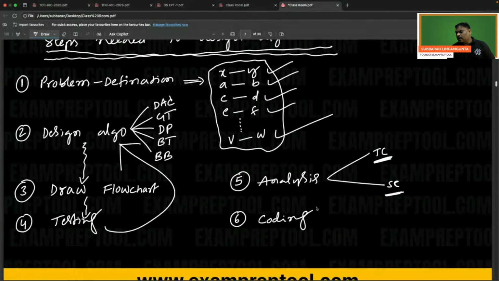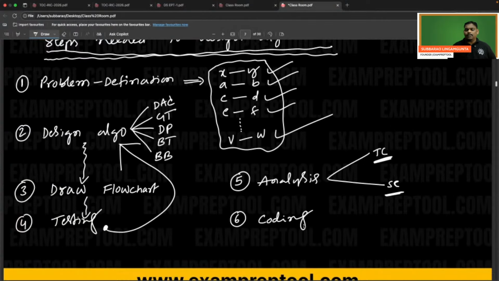So remember, after coding is over, there also you can do testing. That is called programming language testing. This is logic testing. The design technique, whatever you have done, is it correct or not? This testing will take care of that. This testing is based on whether the designing technique is correct or not. This particular testing, the seventh one, if you want, you can add testing here also.